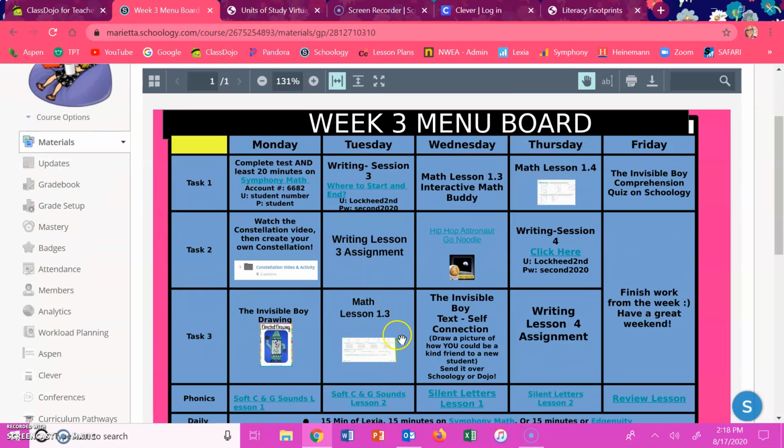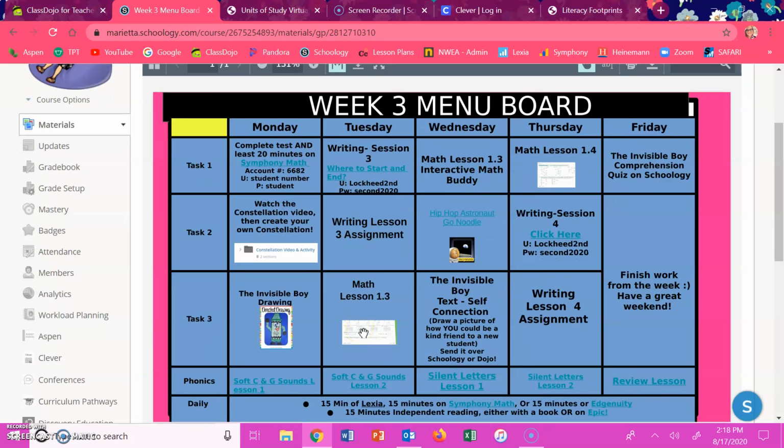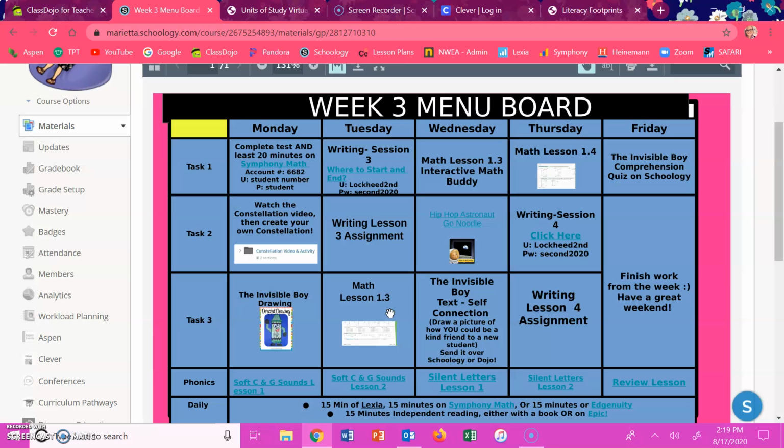Then task 3 is math lesson 1.3. Students can either do the workbook page, which will be page 15, which is in their blue folder from their supply bag, or they can do it on the computer. Most choose to do it on the computer because it's quicker and it's less questions, and it's less of a pain to take a picture and send to me.